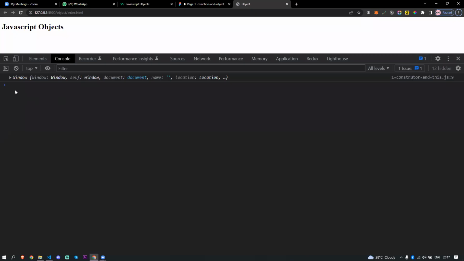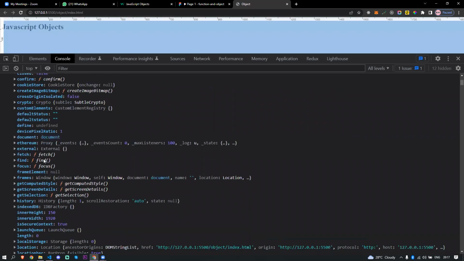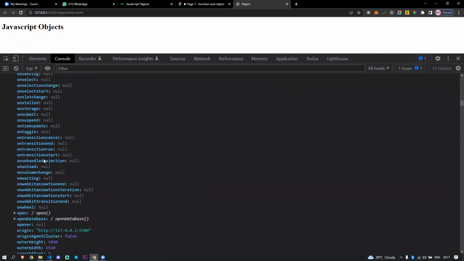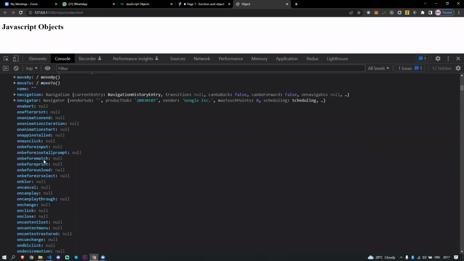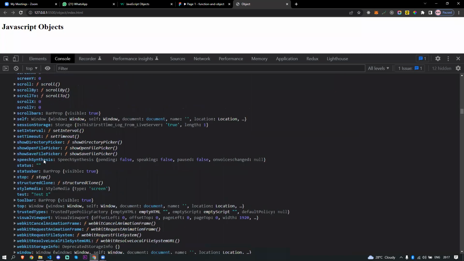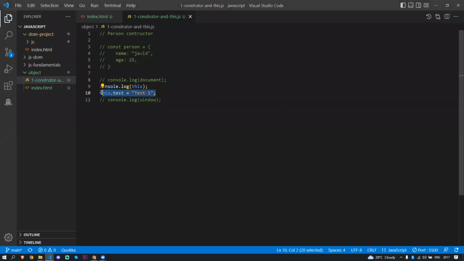If I come back here, I will open this out, the window object. When I scroll down here, you can see the test here, right? You see, this is the variable we created in our window. We just assigned a property to this keyword, so that it's now sitting in global, right?